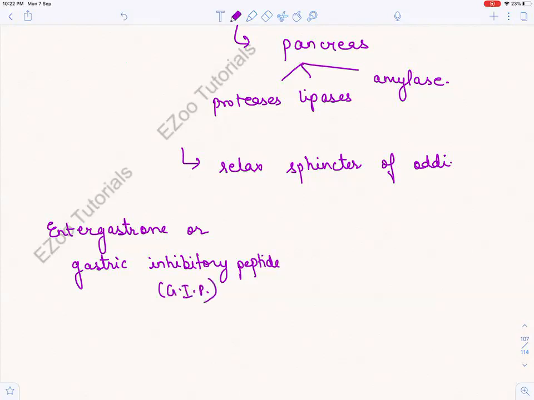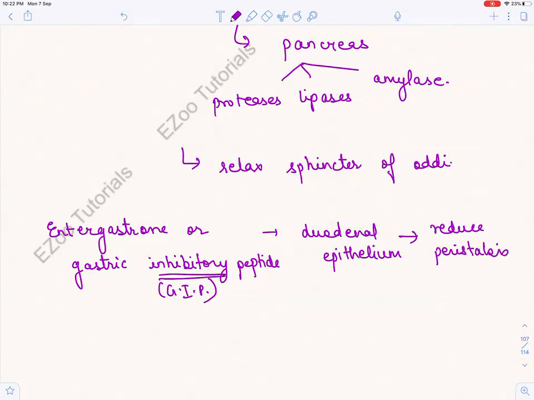GIP, and it is secreted from the duodenal epithelium. And what will it do? It will reduce peristalsis, because it is an inhibitory peptide, and it stops secretion of gastric juices.